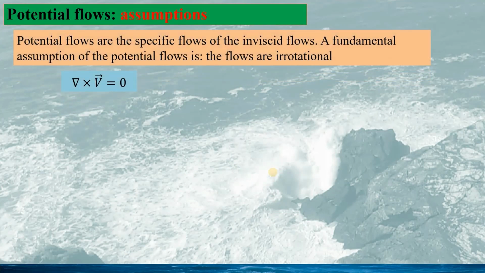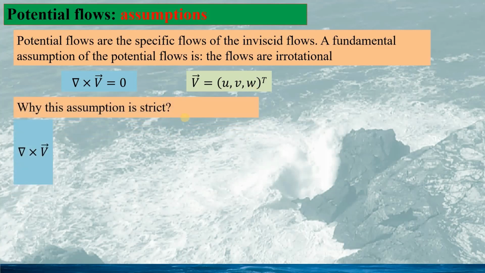The most famous inviscid flow would be the potential flow. These potential flows are the special flows of the inviscid flows. The fundamental assumption for the potential flow is that the flow is irrotational. Mathematically, it is given by the curl of the velocity vector being 0. Here, the velocity vector has 3 components u, v, and w. As we have mentioned, the assumption of irrotational flow is quite strict.